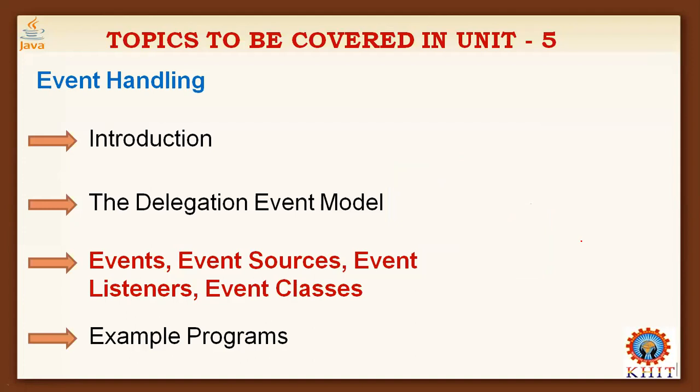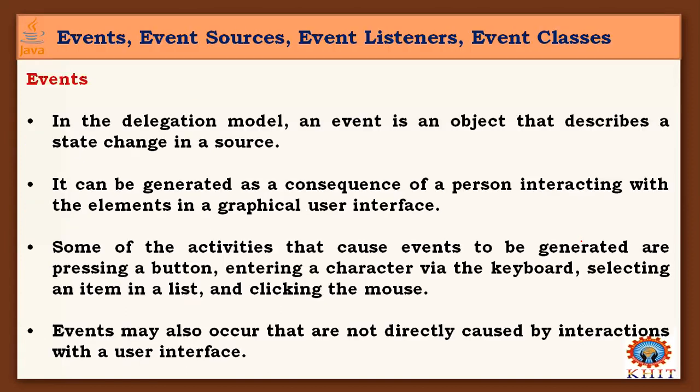And next, let me show you what the events are. We have event sources from where the event is generated, the event listeners available, and the event classes listed here. Coming to the delegation model, an event is an object, as I showed in the diagram. An event is an object that describes a state change in a source, right? It can be generated